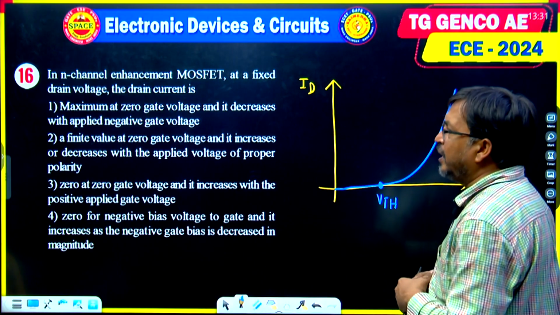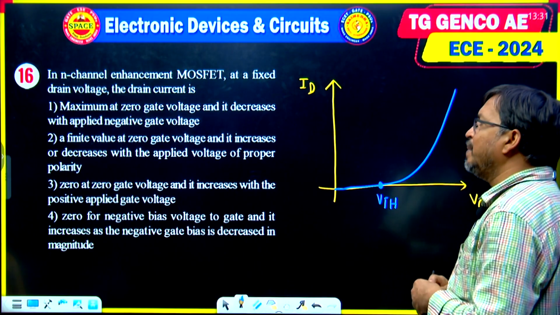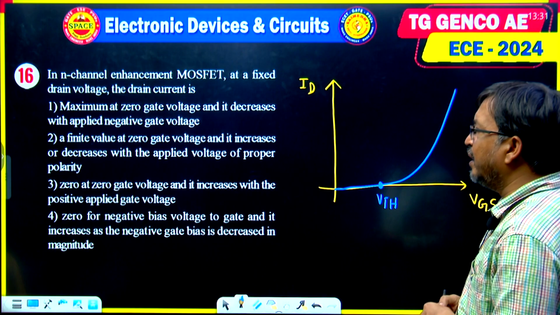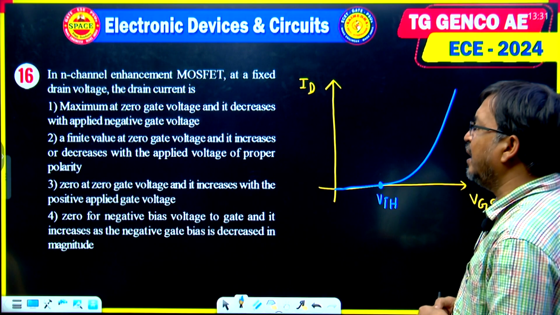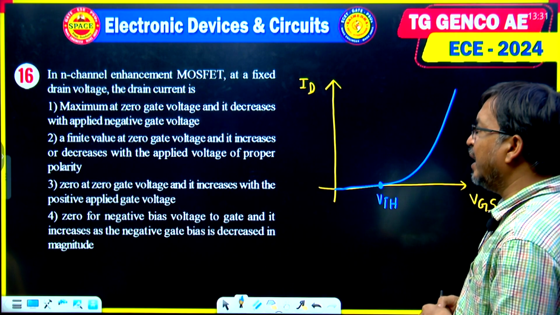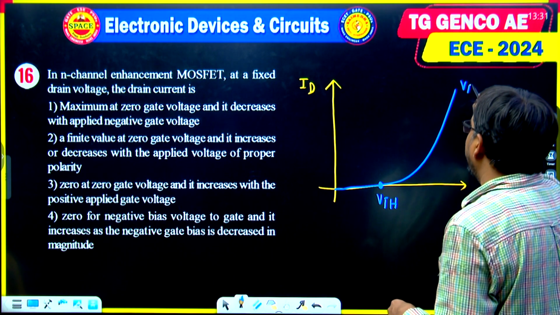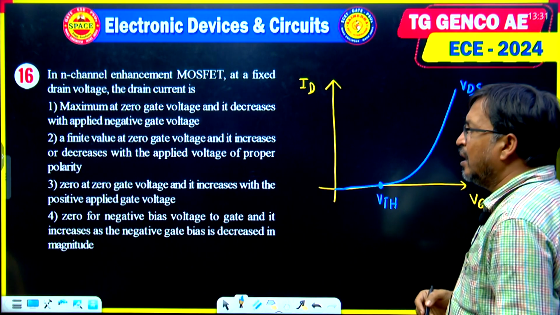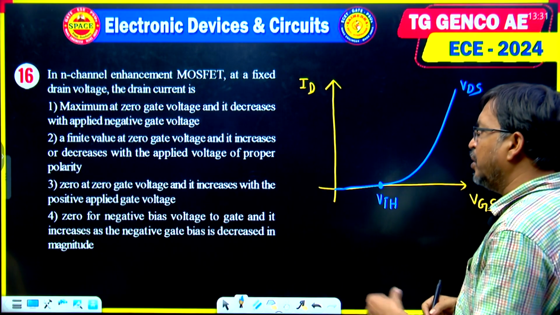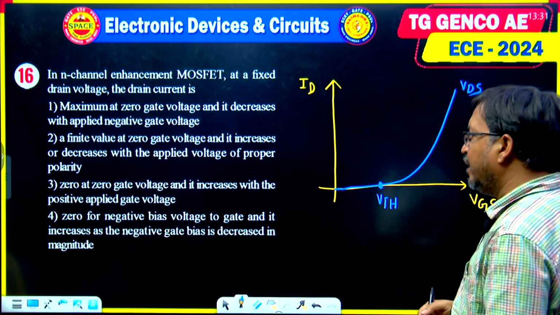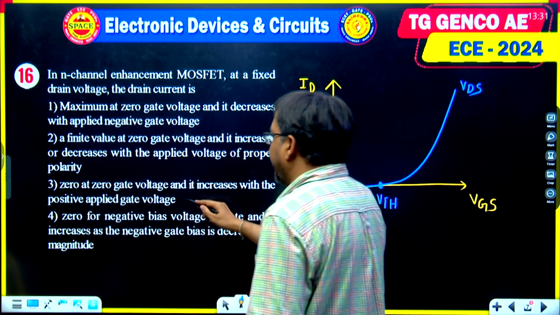Now read the question. In N-channel enhancement MOSFET, at a fixed drain voltage, the drain current is asked. At a fixed drain voltage, I am writing here VDS. So 0 at 0 gate voltage, and it increases with the positive applied gate voltage.